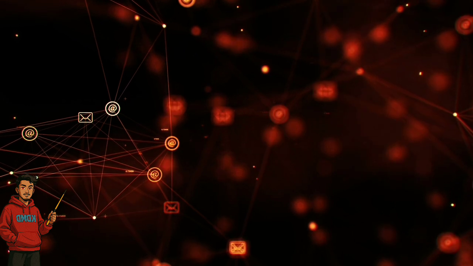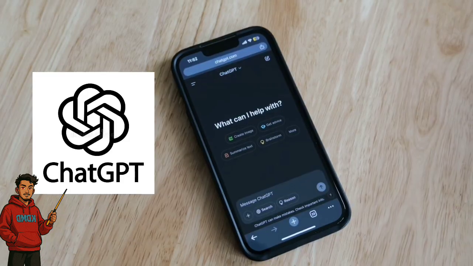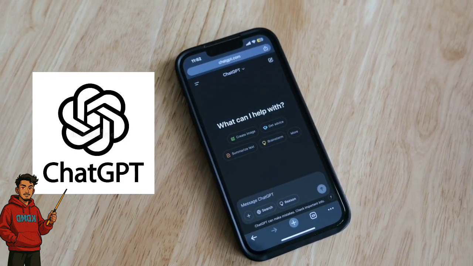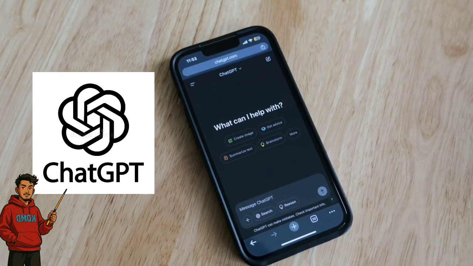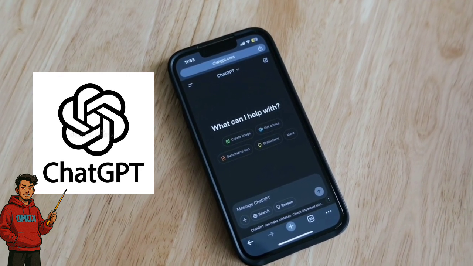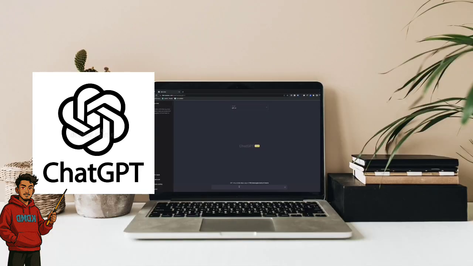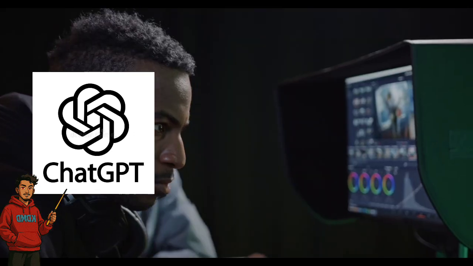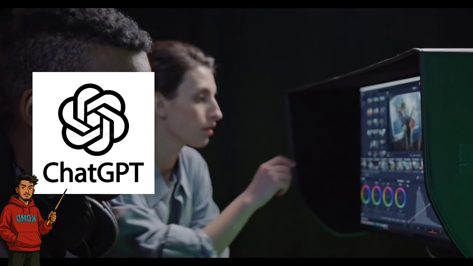Number 10, ChatGPT. Okay, I saved the best for last. If someone is aware of AI, then it is sure that he is totally aware of ChatGPT. ChatGPT came with a wave which plays a great role in the popularity of AI tools at present. ChatGPT, available for free, supports voice, vision, and even live browsing with plugins.